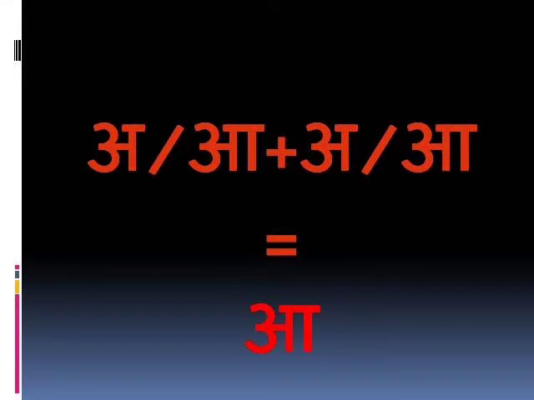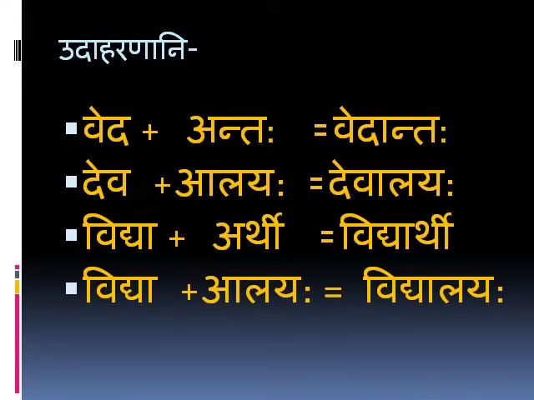So we will see some examples. Veda plus Anta equals Vedanta, because Veda ends in A and Anta starts with A, so A plus A equals A. Similarly, Deva plus Alayah, Devalayah. Vidya plus Arthi, Vidyarthi. Vidya plus Alayah, Vidyalayah. If you see carefully, everywhere you are getting the result Dirgha A, and that's why this is called Dirgha Sandhi, because Dirgha A is a Dirgha Swar.